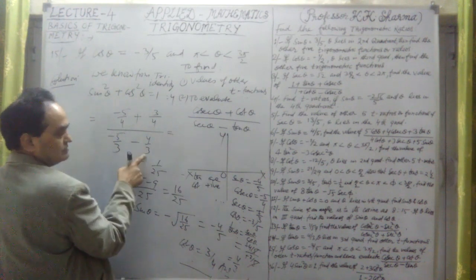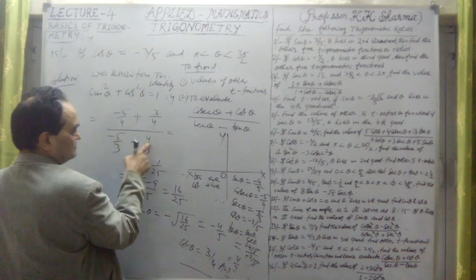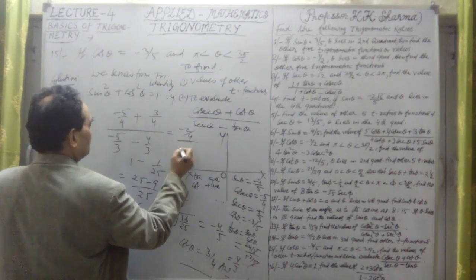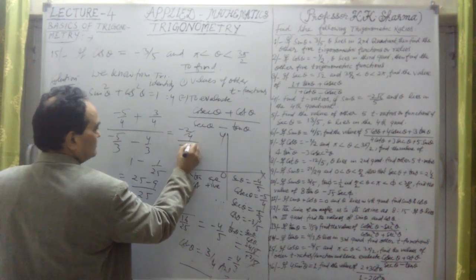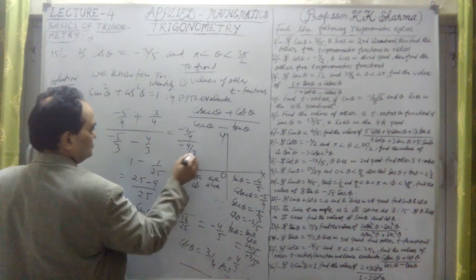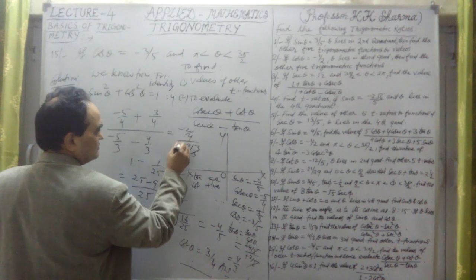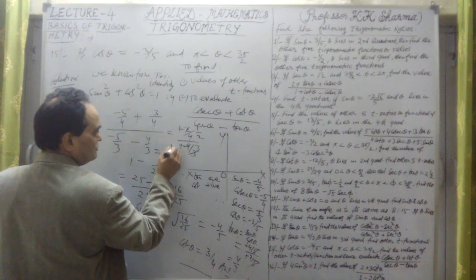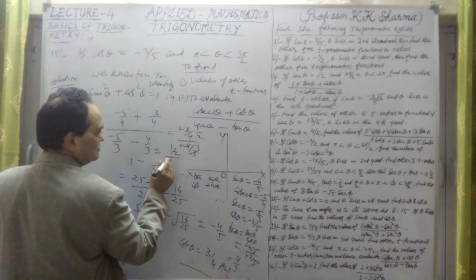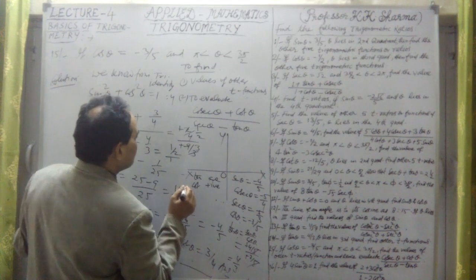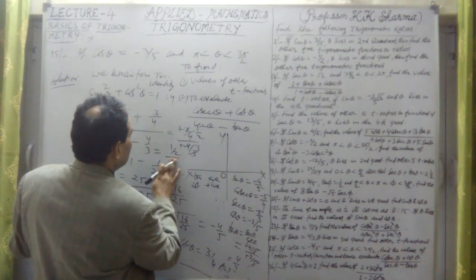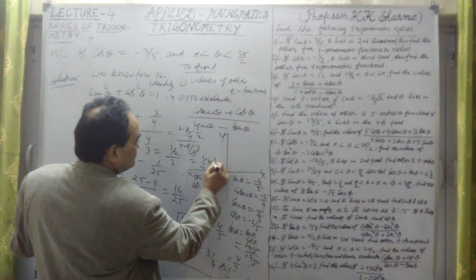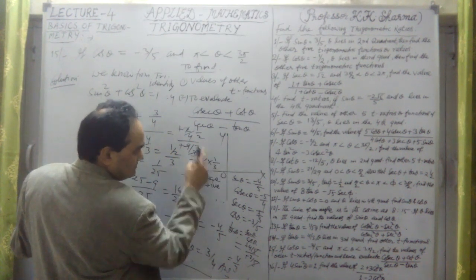So the LCM in the denominator is 3. Minus 5 plus 3, minus 2 upon 4, divided by minus 9 upon 3. So 3 into 3 is 9, and we simplify to 1 upon 2 divided by 1 upon 3. Dividing by 3 means multiplication by 1 upon 3.